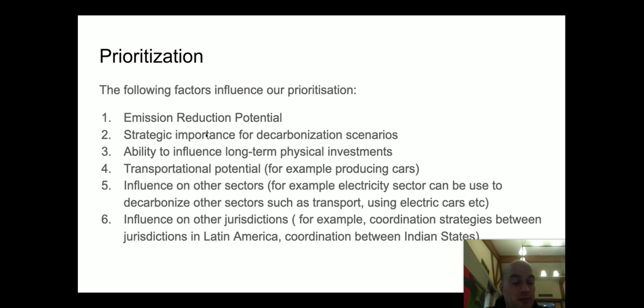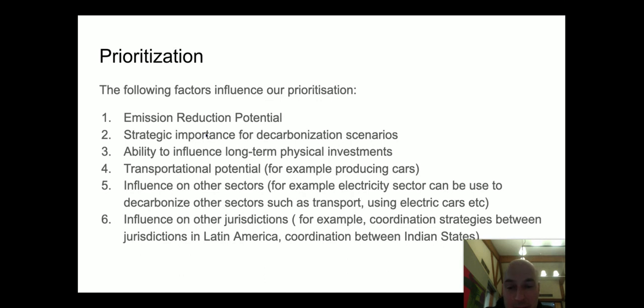So, finally, then, how do we prioritise? So if there's lots of carbon taxes and so on in the world that could be introduced, but we need to somehow prioritise which of those carbon taxes should be the most important. And these are the following factors that I think are important: the potential, as we've just described, for emissions reductions, the strategic importance of a sector or a country sector for decarbonisation scenarios,